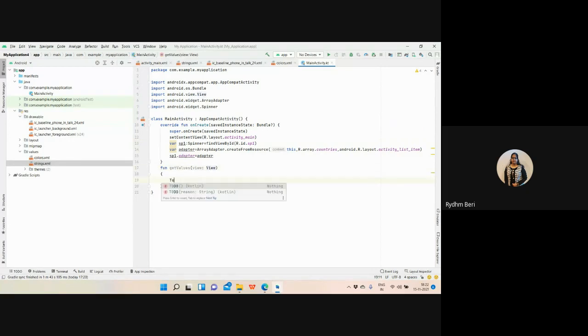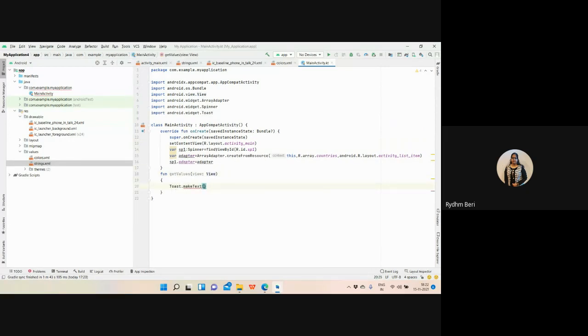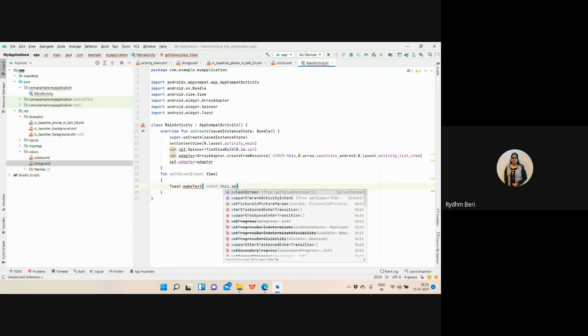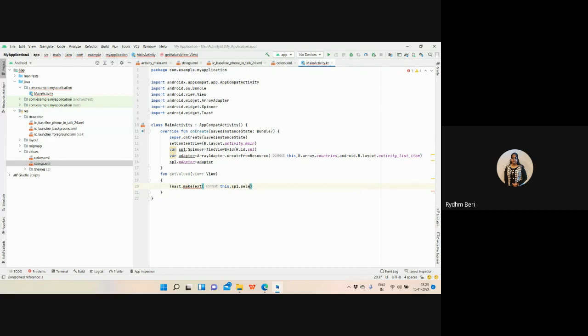Now I want Toast.makeText, this comma sp1.selectedItem. Why is this error there? Because this sp1 is defined inside this.